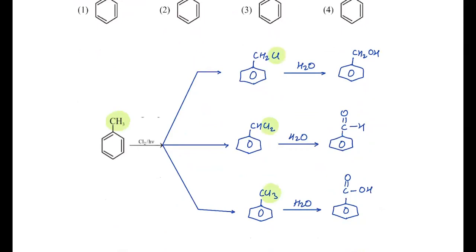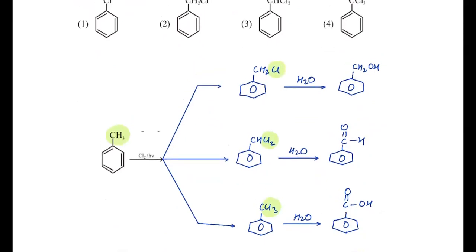And if it undergoes hydrolysis, then there is nucleophilic substitution. Instead of Cl, OH minus will appear. So product will be C6H5CH2OH in this case. Here 2Cl will be substituted by 2OH, and we all know that 2OH are not stable at one carbon. So again dehydration will take place and finally we'll get the CHO group.